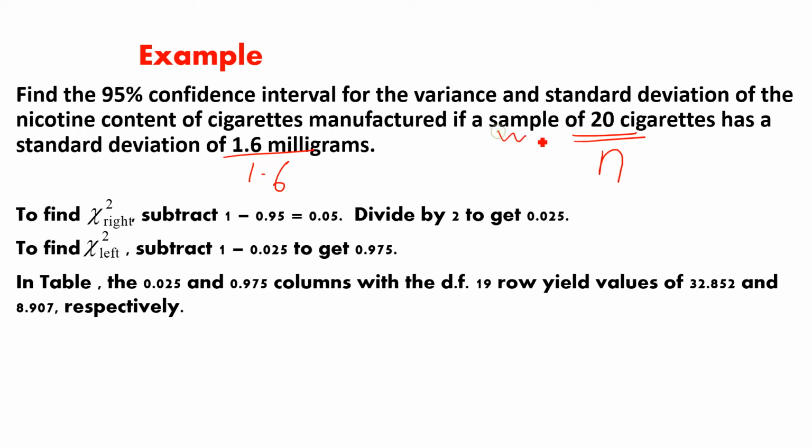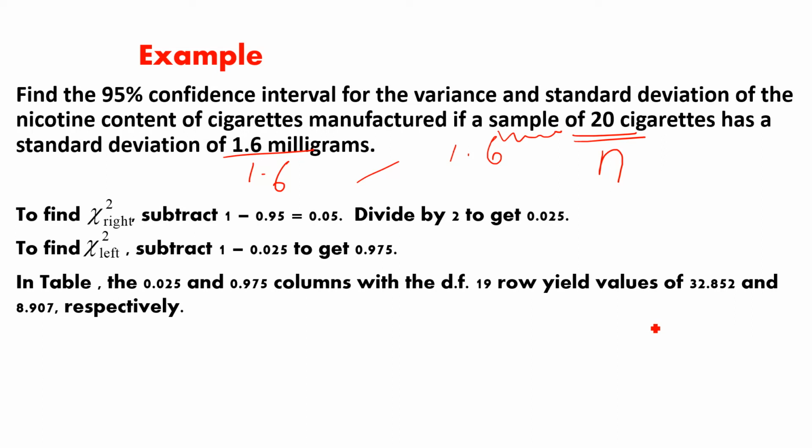See here, I said sample. On the basis of the sample, we say 1.6 milligram, right? So on the basis of the sample, we say okay, for the population, the standard deviation is also 1.6 milligram. So we have to solve it.